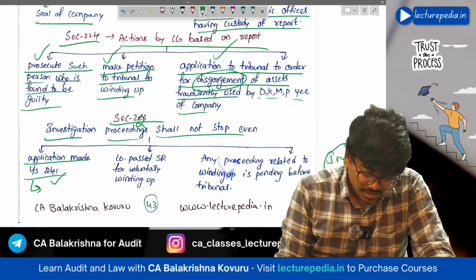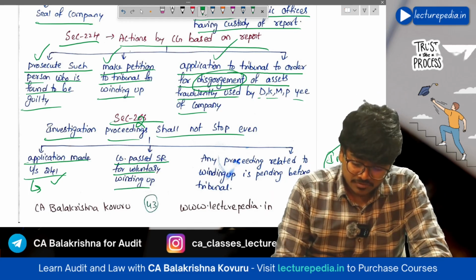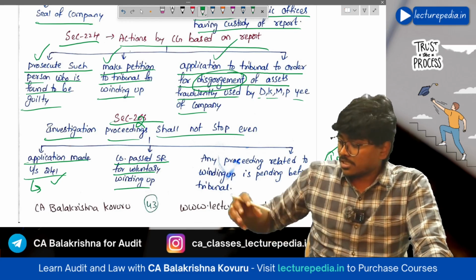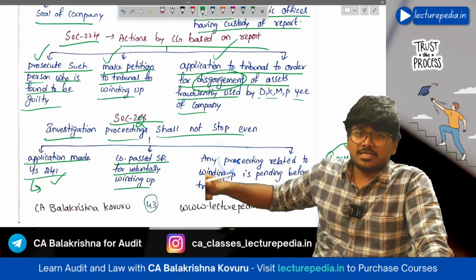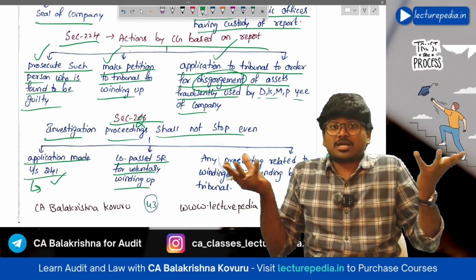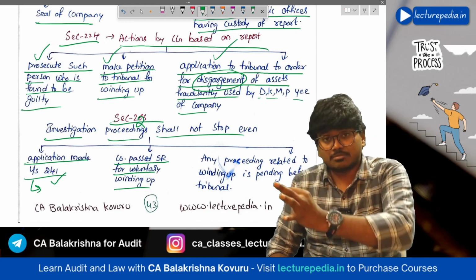Next, the company passed a special resolution for voluntary winding up. Okay, while the investigation is going on, the company has passed a special resolution deciding to wind up the company, even then the investigation will not stop. Investigation must go on.